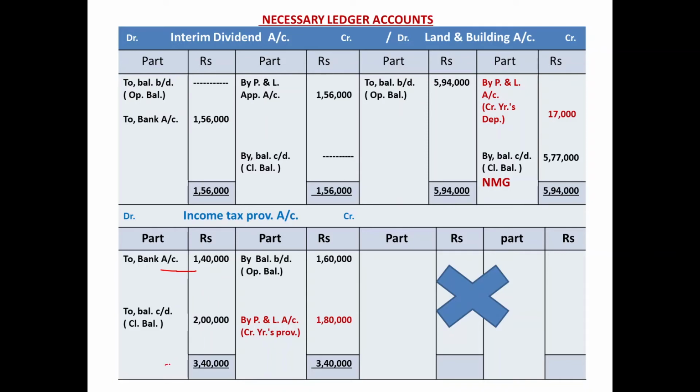Close the account. Total of debit side looks bigger, 3,40,000. Put it on the credit side. That gives a balancing figure of rupees 1,80,000. This must be the current year's provision. Profit and loss account debited to income tax provision account credited.